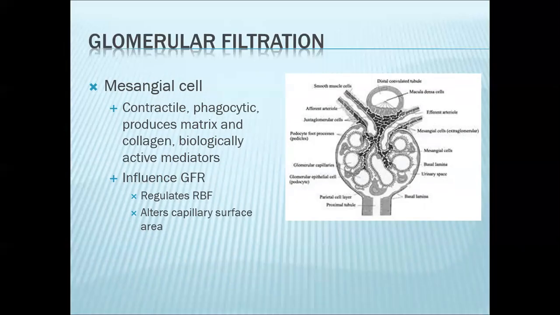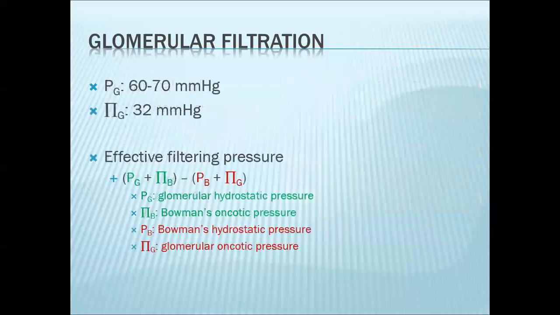Another property of your mesangial cells is that they have contractile properties. They can either increase or decrease the total surface area of your filtration barrier. The greater the surface area, the greater the Kf, and the greater your filtration rate becomes. So how do we now calculate your glomerular filtration rate? To determine your glomerular filtration rate, you have to take note of two things: your filtration coefficient and your effective filtering pressure.